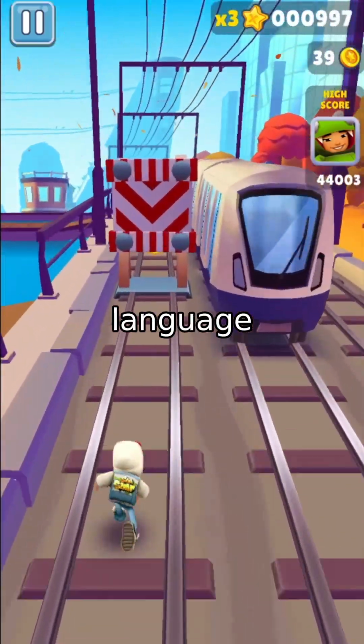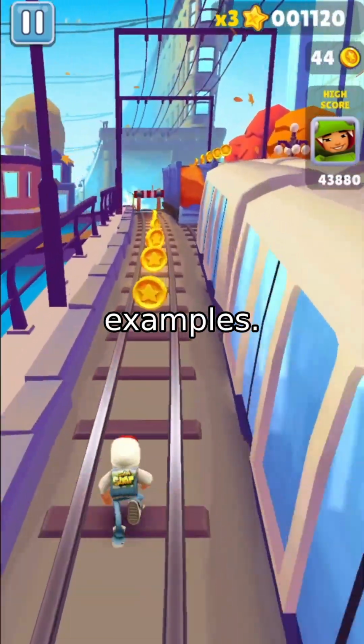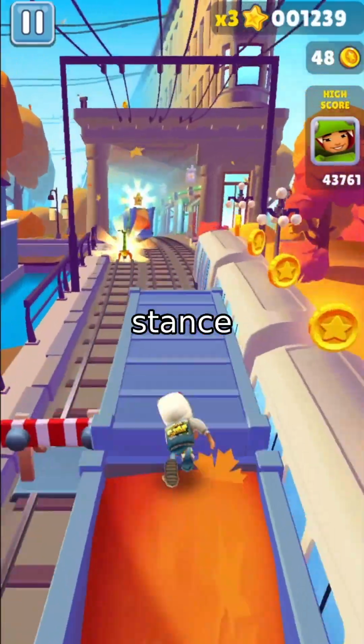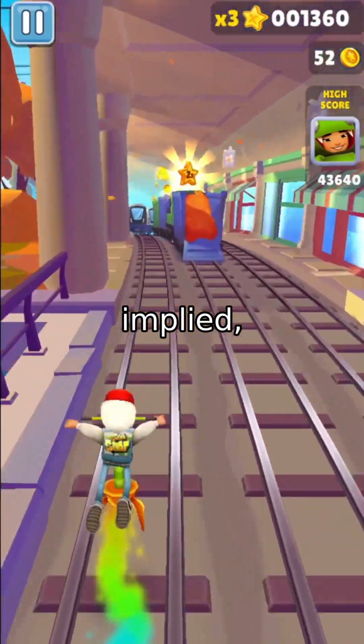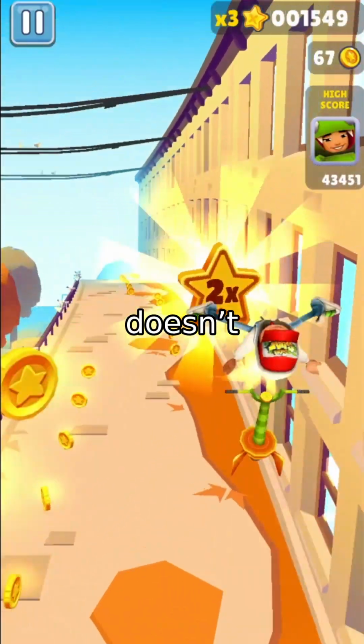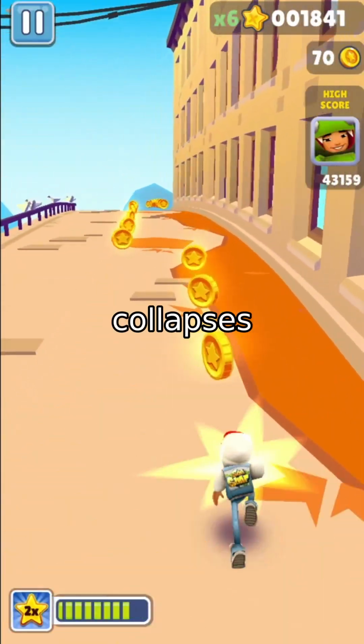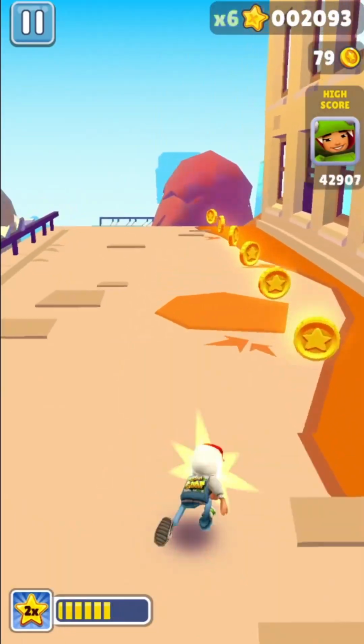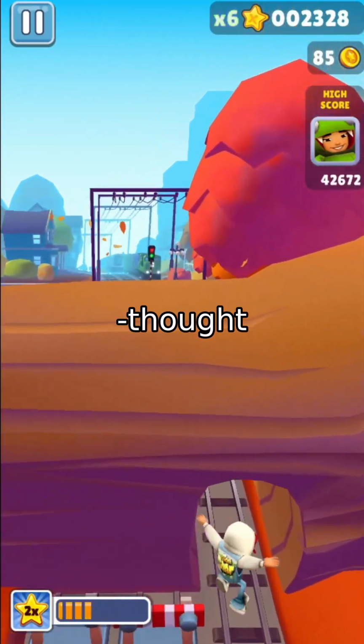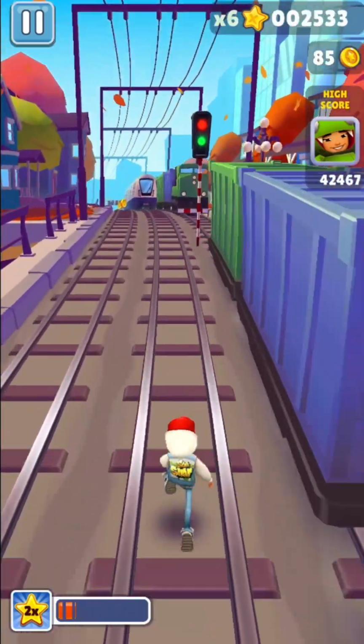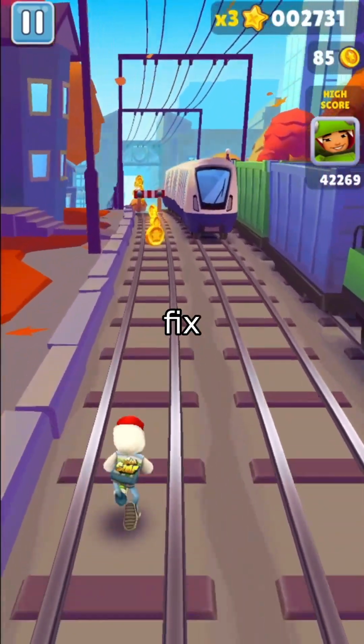We've all seen large language models nail stance detection on straightforward examples. But ask them to judge the stance toward a political target in a heavily implied, context-dependent tweet, and performance doesn't just gradually drop. It collapses in a very specific, predictable way. And here's the kicker. Throwing chain-of-thought reasoning, retrieval-augmented generation, or even multi-agent debate at the problem doesn't fix it.